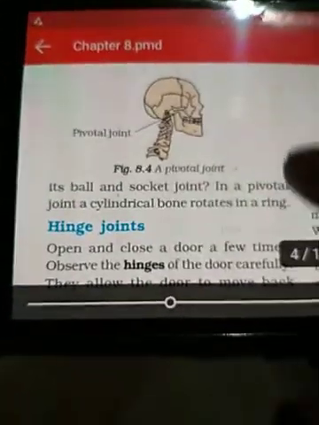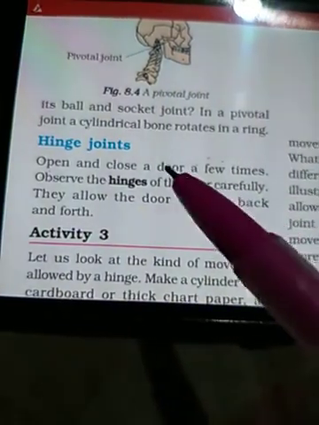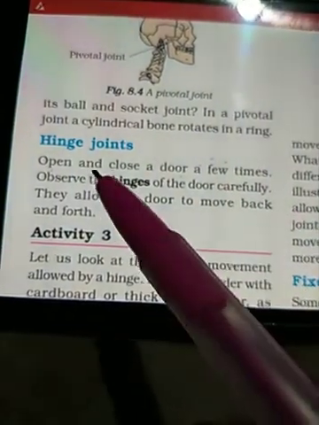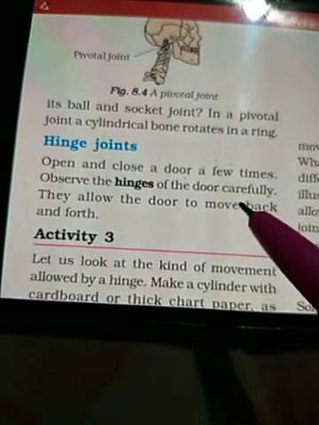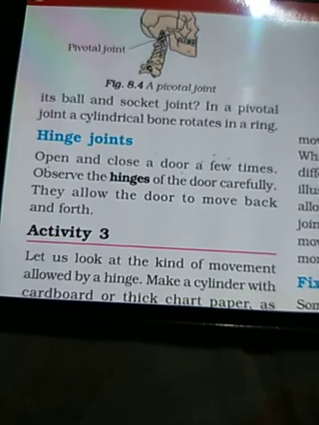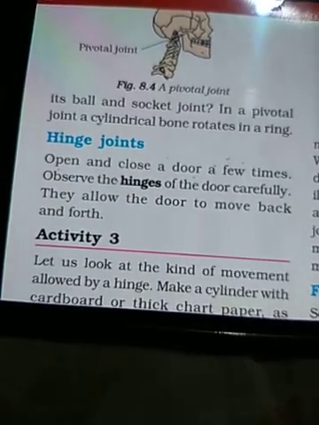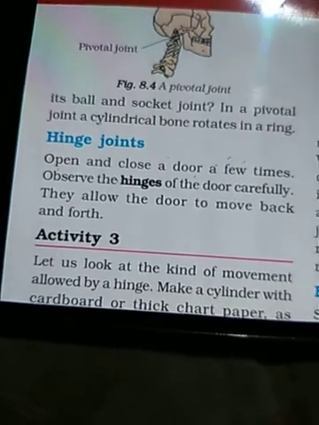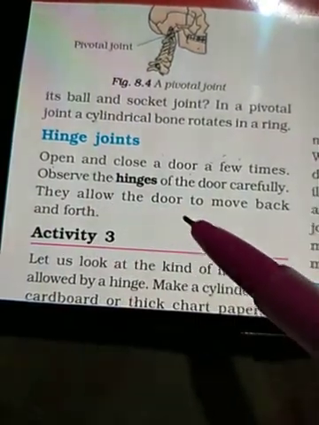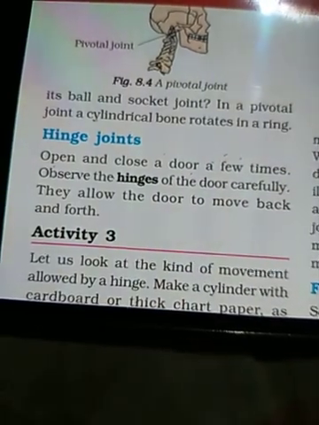The next type of joint is the hinge joint. Open and close a door a few times. Observe the hinges of the door carefully. Hinges are the metal structure through which the door is attached to the wall and it shows movement. These are the hinges. They allow the door to move back and forth. Forth means in the front direction.